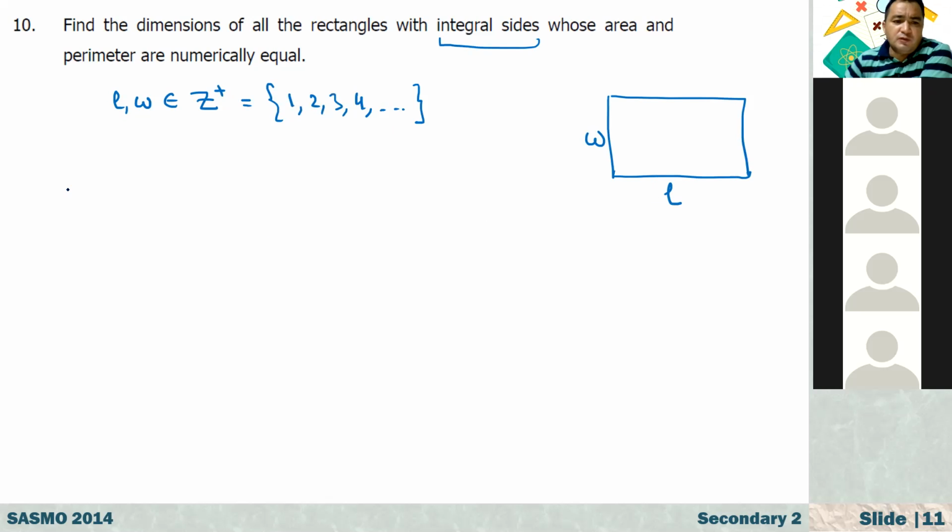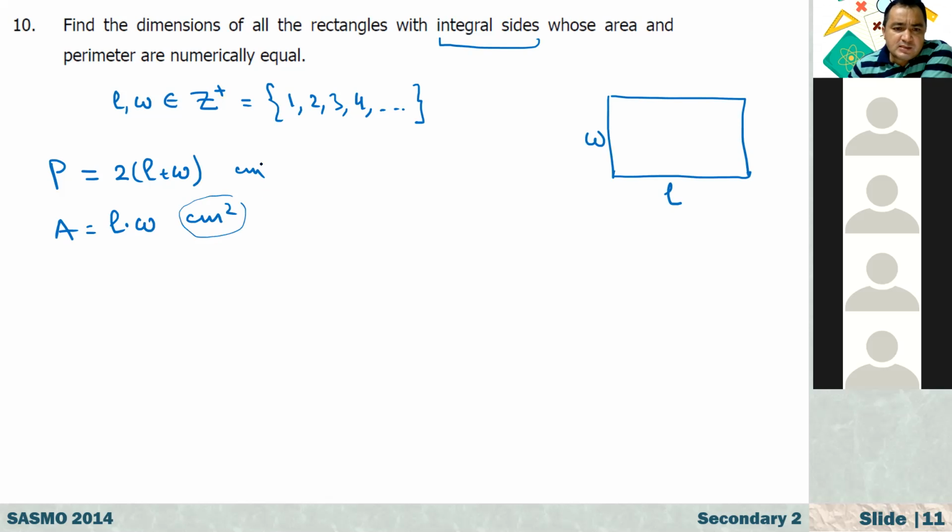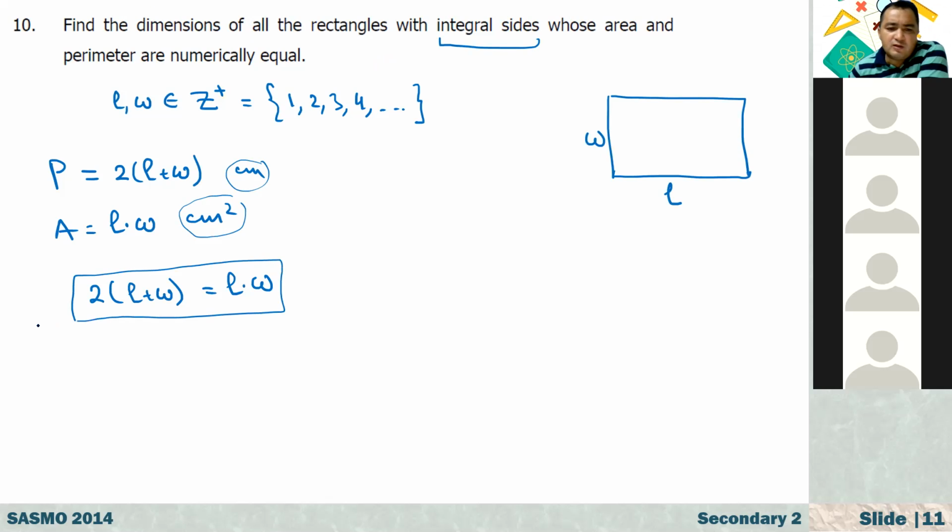So numerically equal means the perimeter is equal to 2 times length plus width, and that is in centimeters. And how about the area? It is length times width, in centimeters squared, or unit squared. If we ignore the units, here we are claiming that 2 times (L plus W) is equal to L times W, right? So find the dimensions of all the rectangles. What kind of rectangles are they, so that the numerical value of the perimeter is equal to the numerical value of the area?